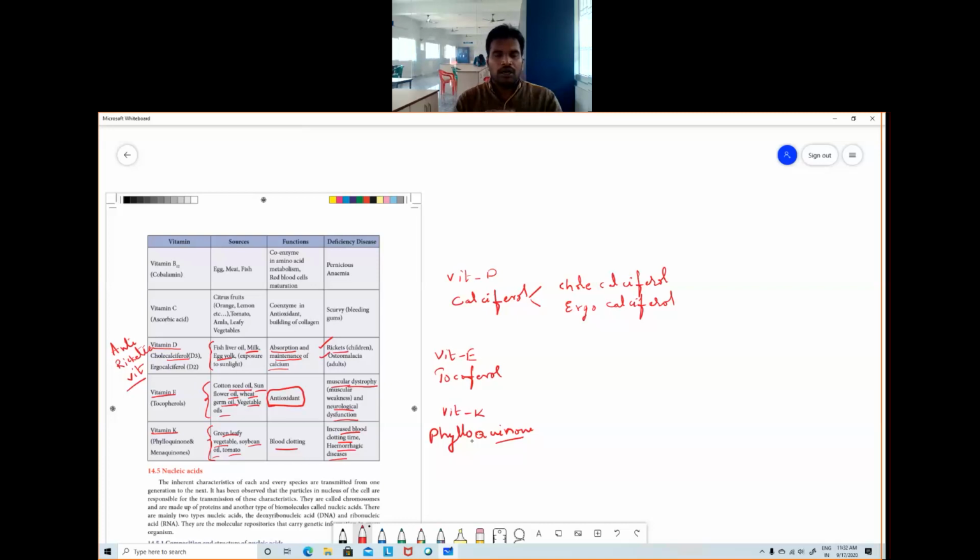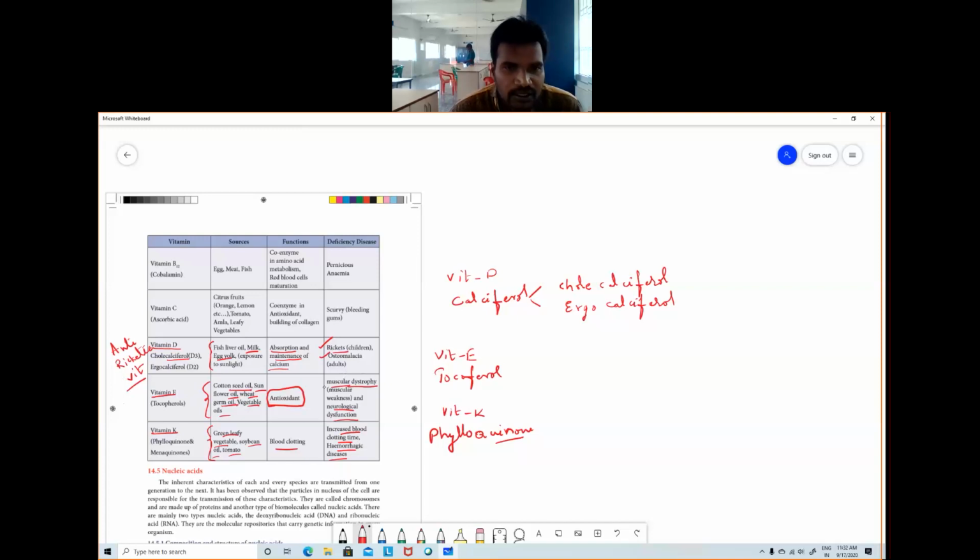So these are the main deficiency diseases of fat soluble vitamins. Once again, four vitamins come under fat soluble: vitamin A, D, E, and K. Vitamin A, retinol. Vitamin D, calciferol. Vitamin E, tocopherol. And vitamin K, phylloquinone. Vitamin A: color blindness and xerophthalmia. These are the two main deficiency disorders of vitamin A. And vitamin D is an anti-rickety vitamin, so it causes rickets in children and osteomalacia in adults.